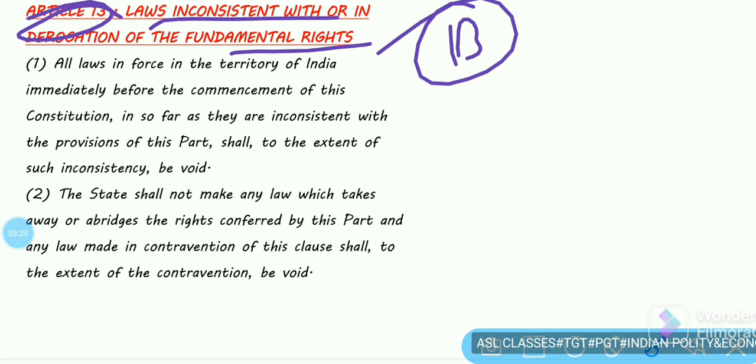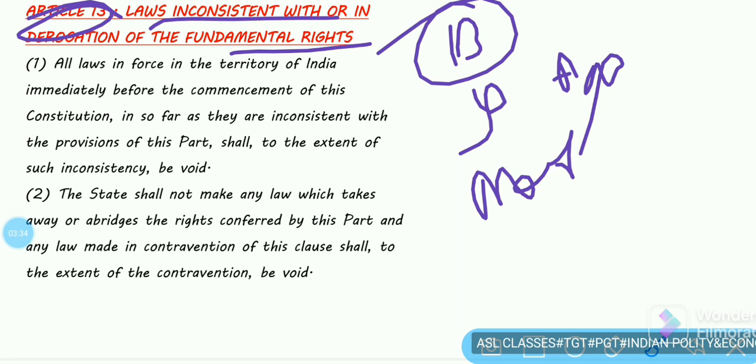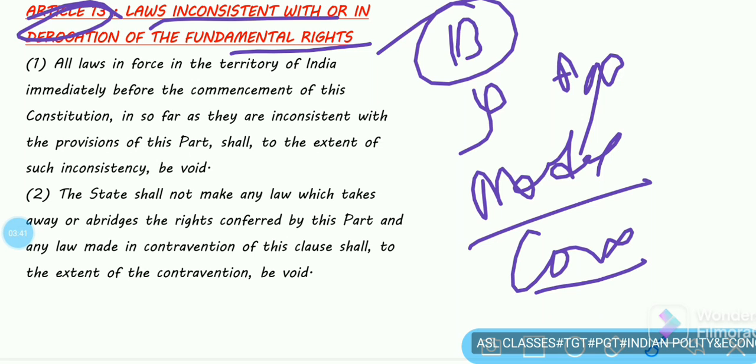Article 13 defines that any kind of law made by the Parliament or the governing body of the country, if it is derogatory or inconsistent with the existing law of the country, as well as laws against the individual's dignity, are void from the day they are made enforceable.